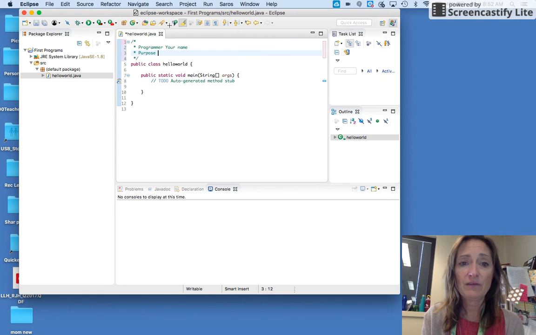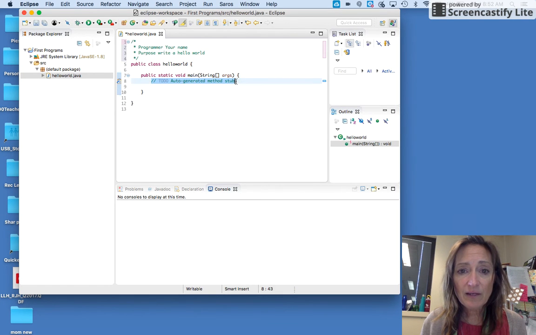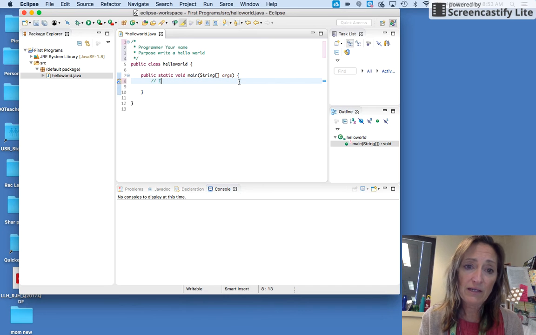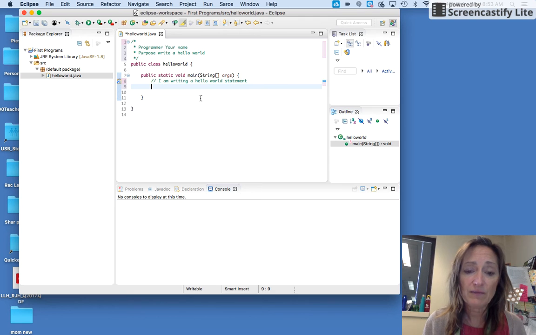So the purpose of this is write a Hello World program. My compiler isn't going to look at any of that. Okay, this is an inline comment. I don't need it, but some people like to make inline comments like, here I am writing a Hello World statement. You can put comments in the text of your program by using that //.